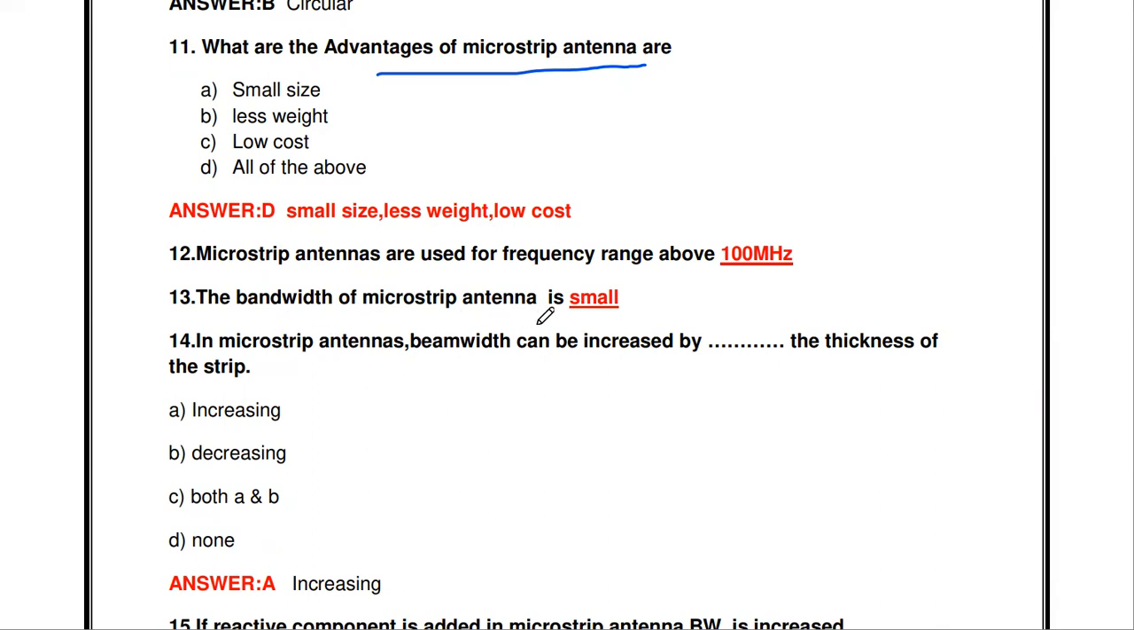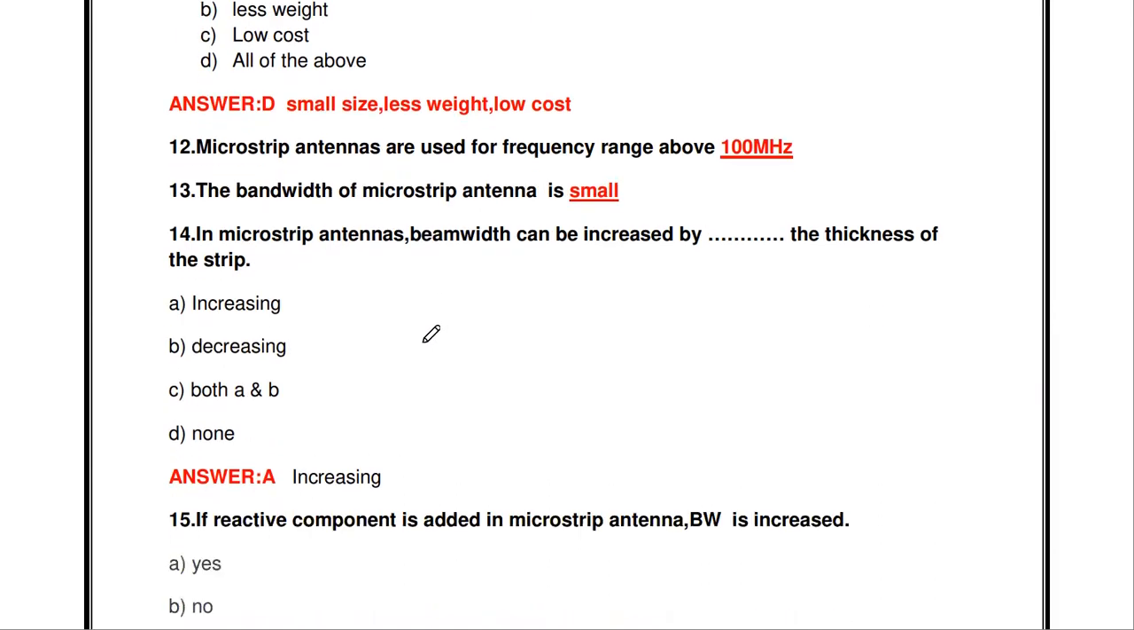And the bandwidth of the microstrip antenna is small. Then in microstrip antennas, the beam width can be increased by dash the thickness of the strip. If you want to increase the beam width of the microstrip antenna, the thickness of the strip may be increased, decreased, both A and B, none of the above. We have to increase. By increasing the thickness of the microstrip, we may increase the beam width.